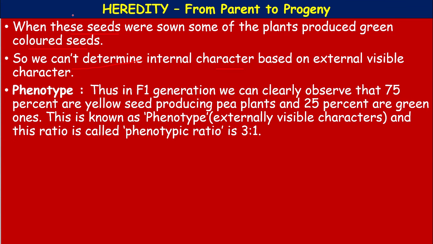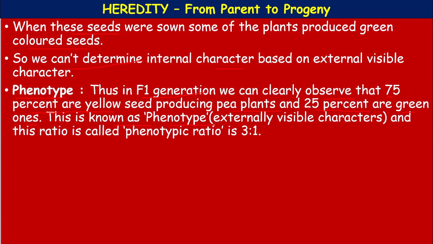Okay. That is why there are two terms we come across, one is phenotype and the second one is genotype. What is phenotype? Okay. In the F1 generation, we can clearly observe that 75% are yellow seed producing pea plants, and 25% are green ones. This is known as phenotype, means externally visible characters.